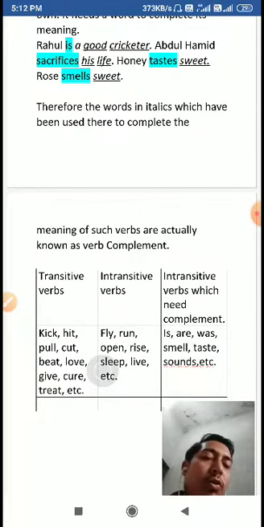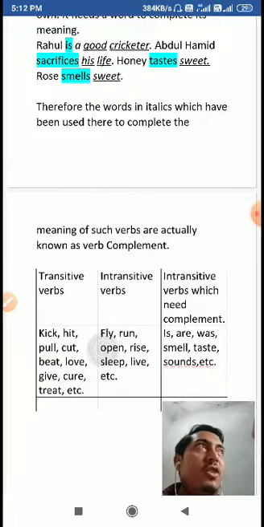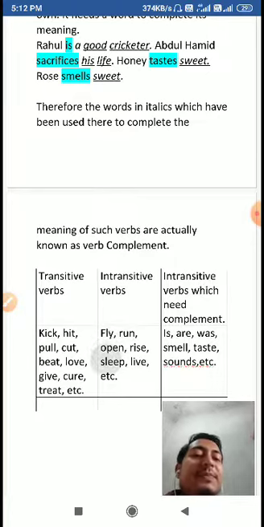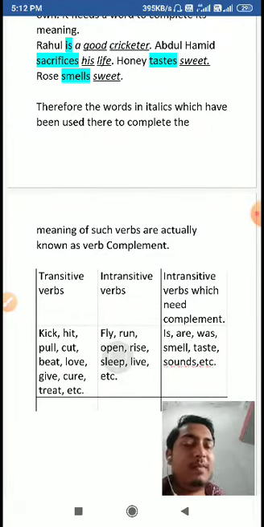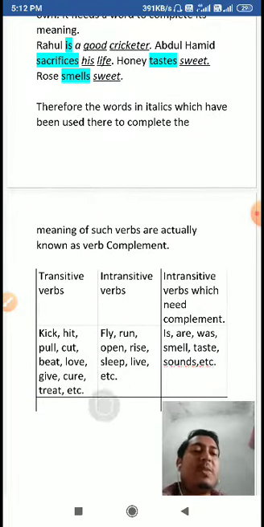बर्ड उड़ता है तो खुद उड़ता है, किसी और पक्षी को नहीं उड़ाता ना. फ्लाई डज नॉट मीन उड़ाना, इट मीन्स उड़ना. सो इट इज एक्चुअली an intransitive verb. Just like run. When you are running, you are running yourself. You are not making anyone else run. So run is an intransitive verb.